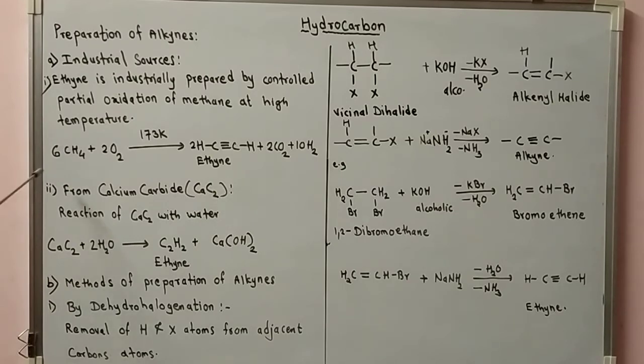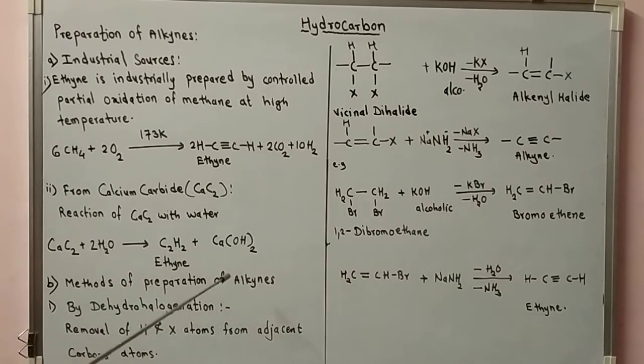Then the second method is from calcium carbide. The formula for calcium carbide is CaC2. Reaction of calcium carbide with water: the alkyne, that is ethyne, is obtained when calcium carbide reacts with water. So the equation is CaC2, which is calcium carbide, plus twice H2O gives C2H2, ethyne, plus Ca(OH)2, calcium hydroxide.